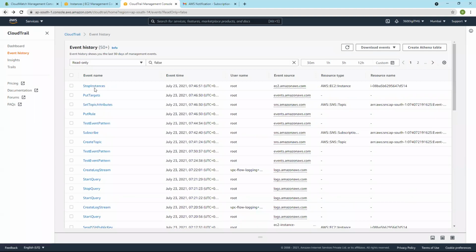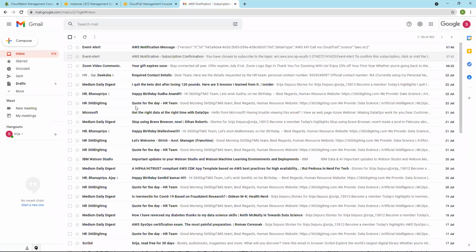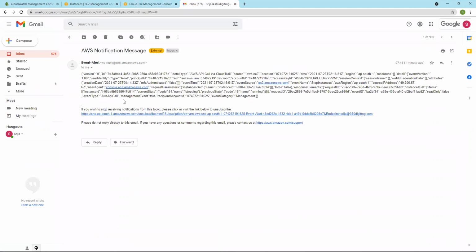And when this event comes here to CloudTrail, it will make an API call to CloudWatch events. And we have added a target. Target is SNS. I should get a notification. See, event alert. So a stop event has occurred.